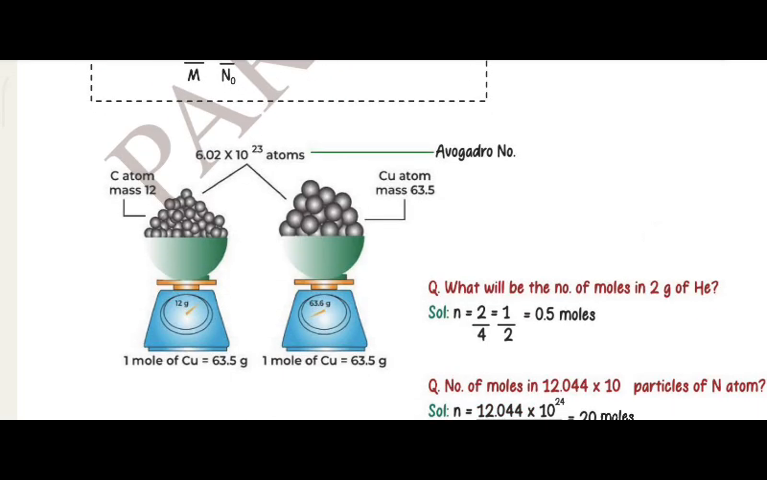One mole of copper is equal to 63.5 grams. Calcium atom mass 40. 1 mole of copper is equal to 63.5 grams, and copper atom mass 63.5, and 6.02 into 10 power 23 atoms. It is Avogadro number.